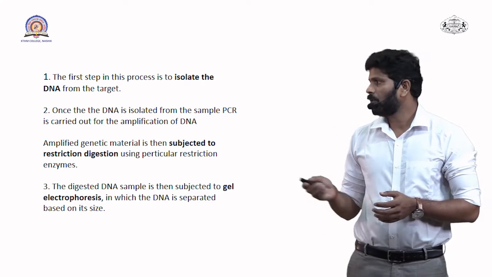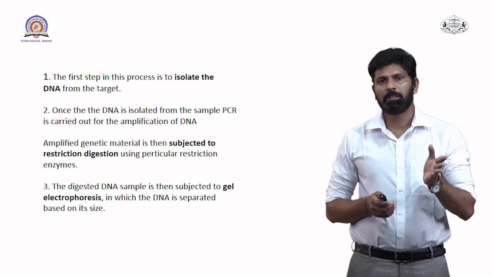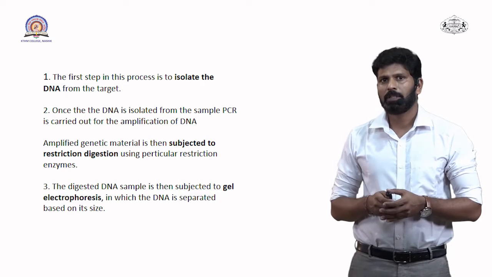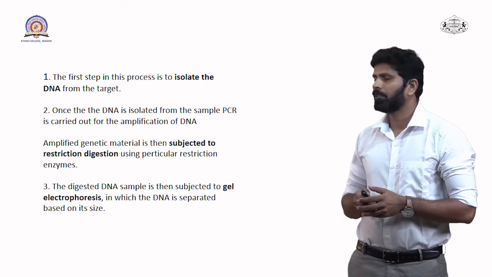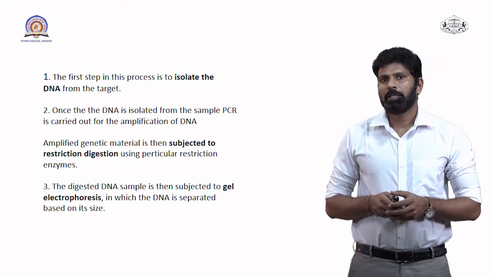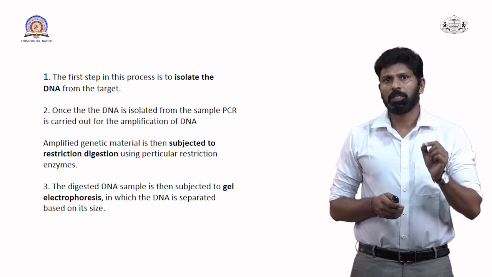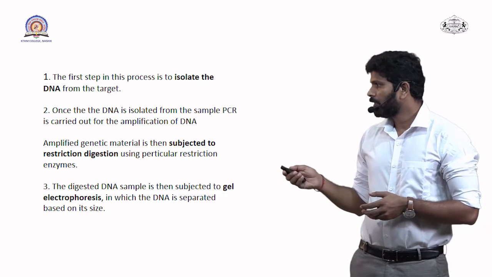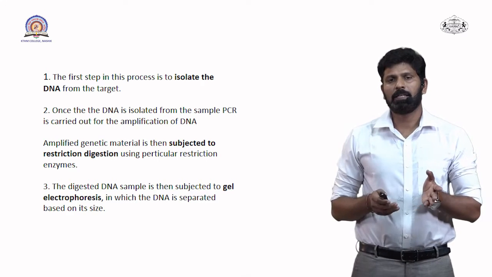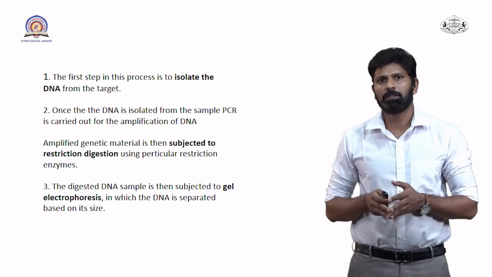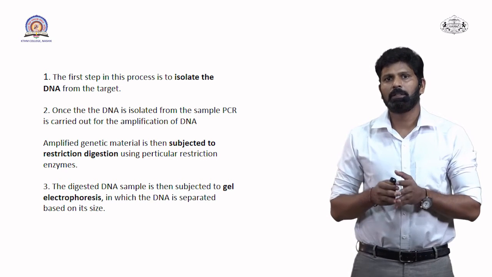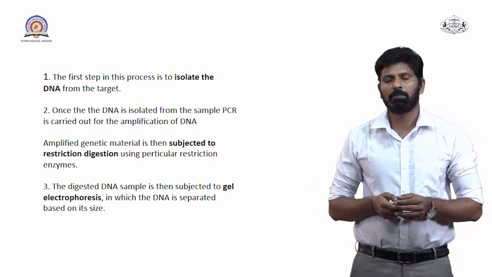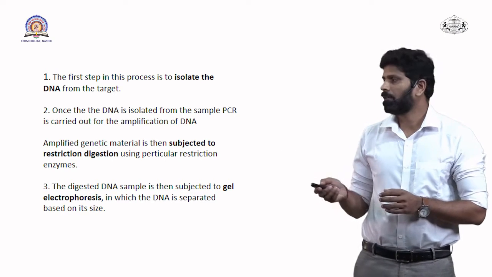After amplification of the DNA, we have to subject that DNA to a restriction enzyme, that is, digestion with a restriction enzyme. It is important that we use a particular restriction enzyme for the digestion process. In this digested DNA, the genome of every organism is fragmented into different fragments of different lengths.